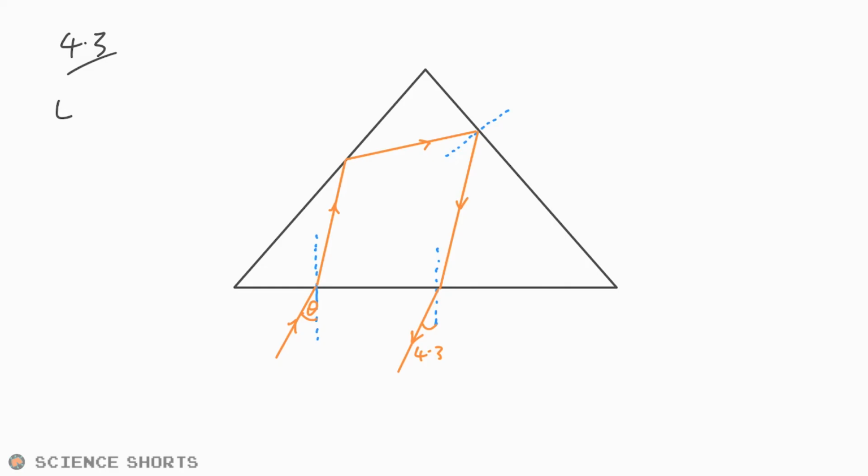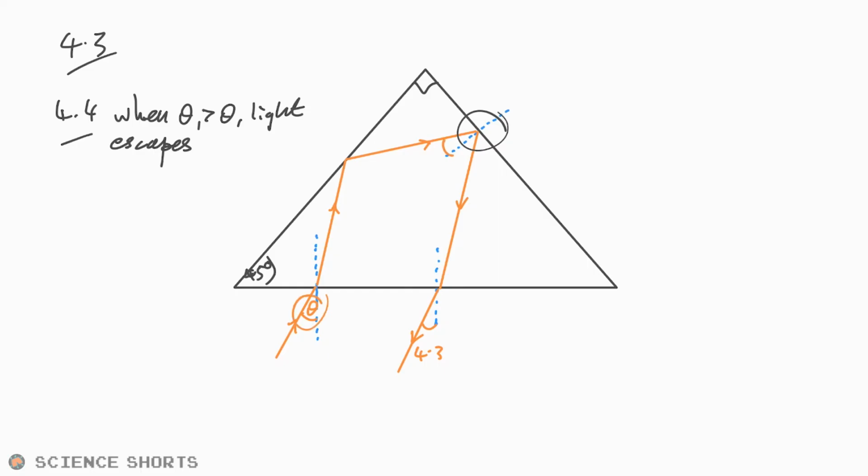But then we're being asked, when theta 1 is greater than theta here, some light escapes through one of the shorter sides. Show that theta is about 5 degrees. We're going to assume that it's going to come out of here. We have 90 degrees here, and this is 45 degrees here. We need to know what theta is if we actually have the critical angle here. If that's the case, that's 41.5 degrees there.